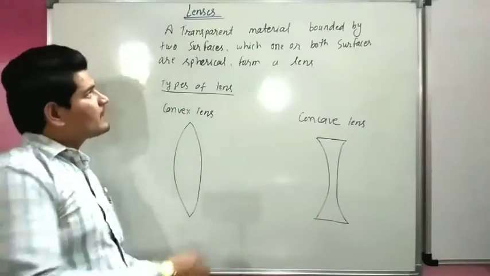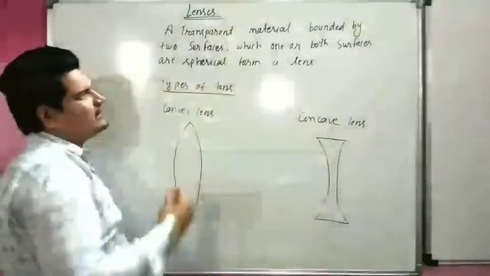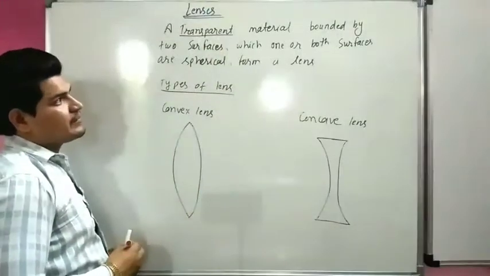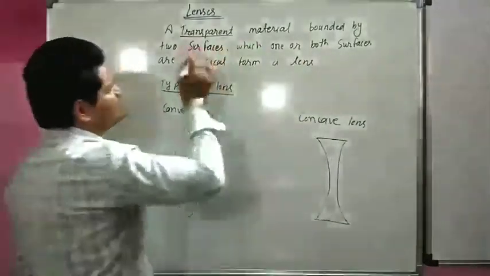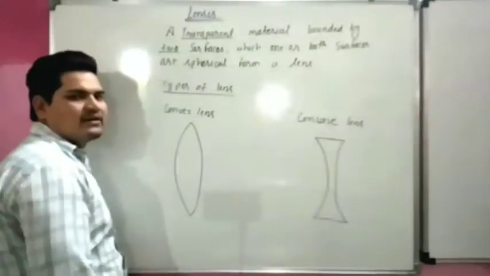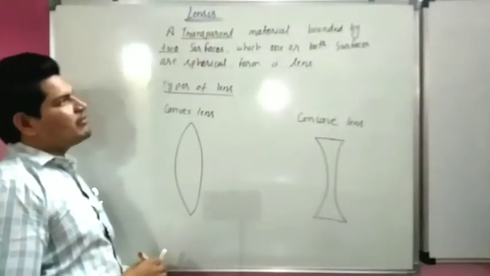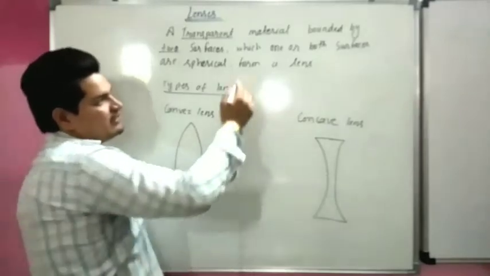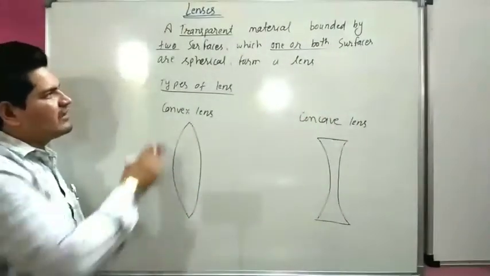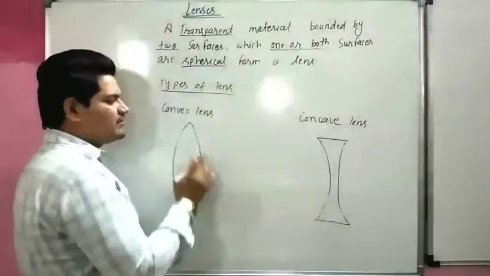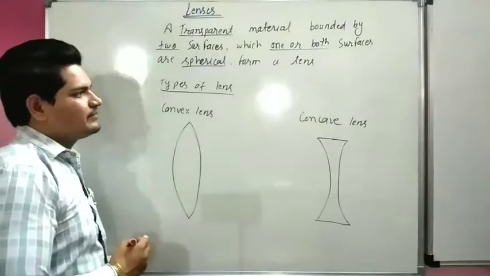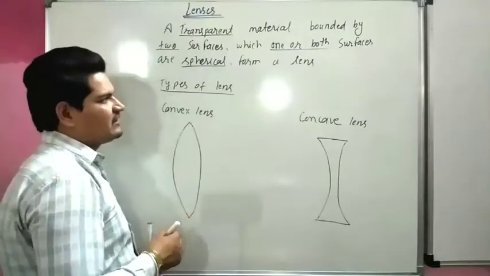So the definition: a transparent material bounded by two surfaces, of which one or both surfaces are spherical. But at least one surface should be spherical.